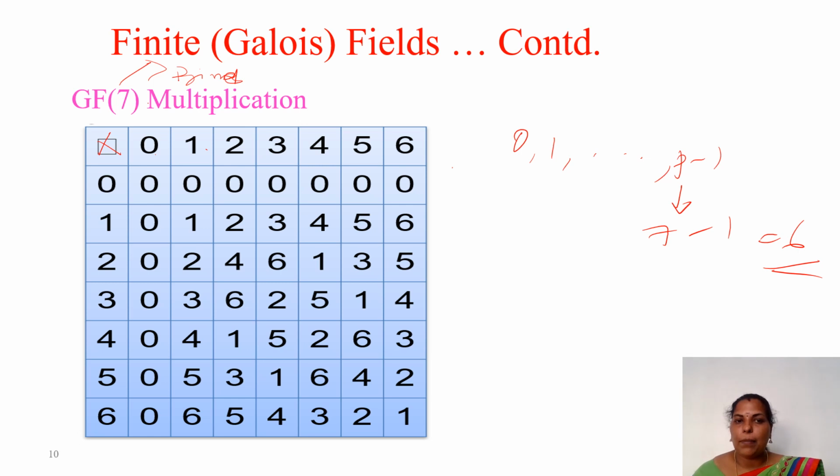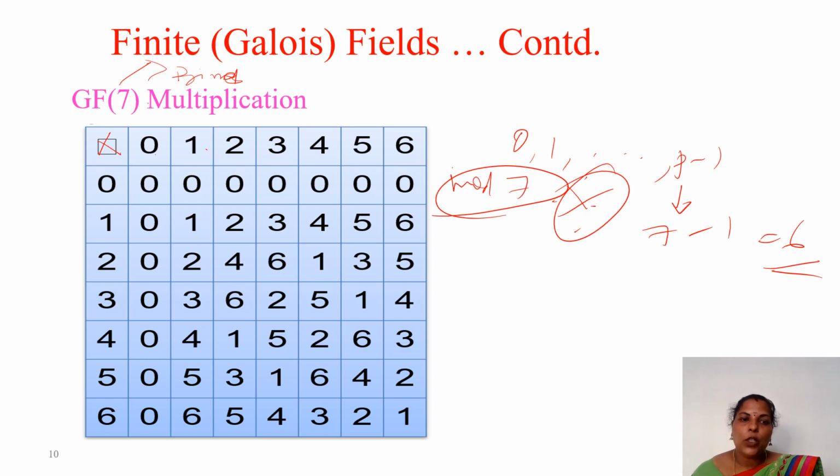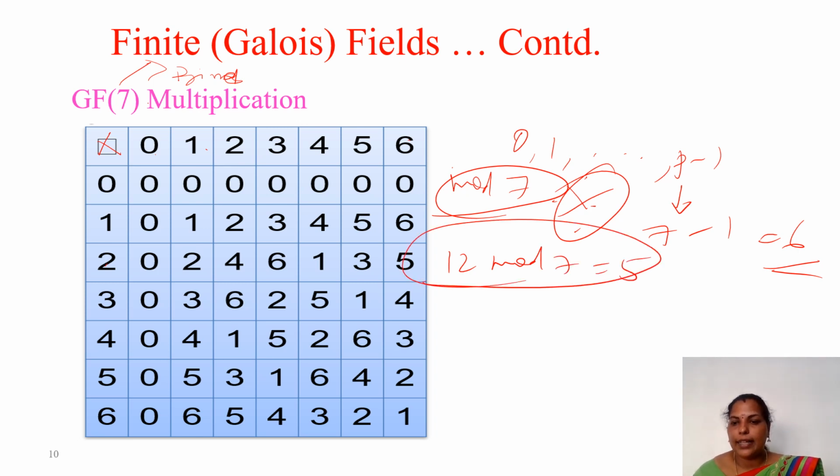Then we have to perform multiplication. Mod 7 we have to apply. This is very, very important. Whatever operation we perform, mod 7 we have to apply. See here, 2 into 6 is 12. So 12 mod 7 is 5. This way we have to do it for all the numbers.